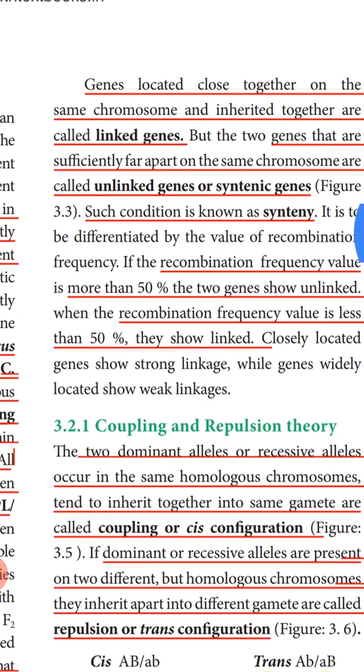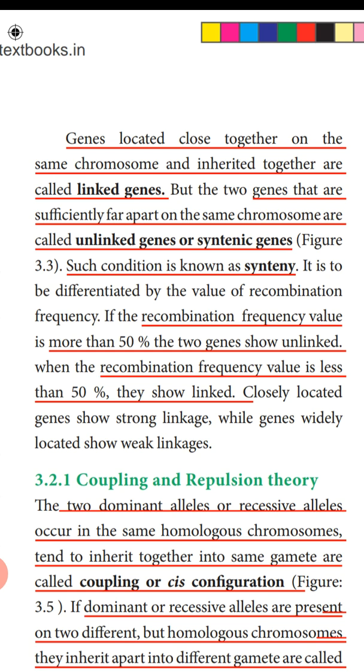Next, you are going to study linked genes and unlinked genes. Genes located close together on the same chromosome and inherited together are called linked genes. So the genes which are present together in the same chromosome and passed on together to the next generation are called linked genes. But two genes that are sufficiently far apart on the same chromosome are called unlinked genes or syntenic genes, and this condition is called synteny.